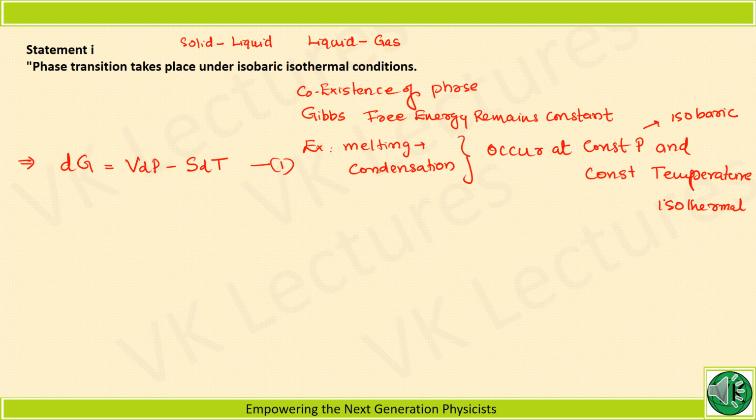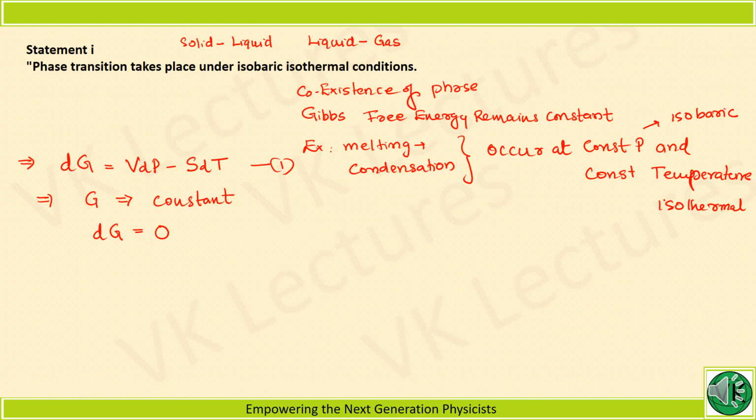Now we know that this Gibbs free energy, or G, should be constant. For G to be constant, dG should be equal to 0.